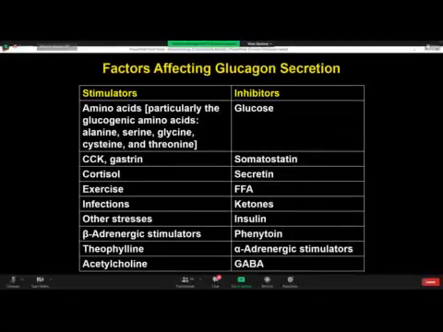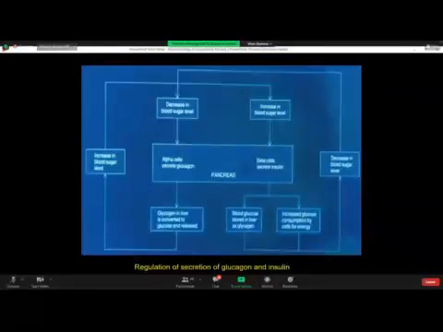Now, those factors which may inhibit secretion of glucagon. Hyperglycemia inhibits glucagon, and hypoglycemia stimulates secretion of glucagon. Like the rise of glucose in the plasma, somatostatin, secretin, free fatty acids, ketones, administration of insulin, phenytoin sodium, and alpha adrenergic stimulation, that is norepinephrine. So norepinephrine inhibits, and epinephrine and GABA inhibit insulin secretion.